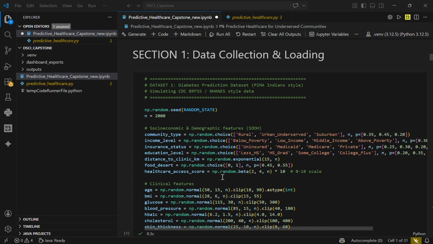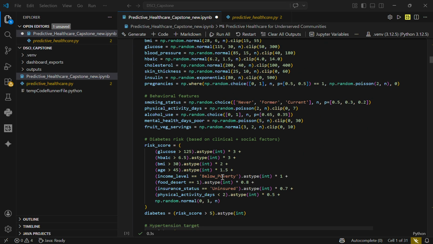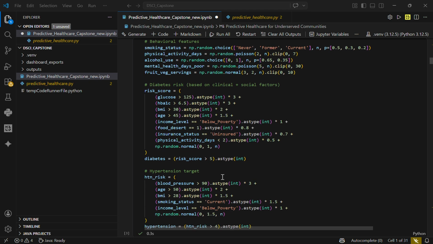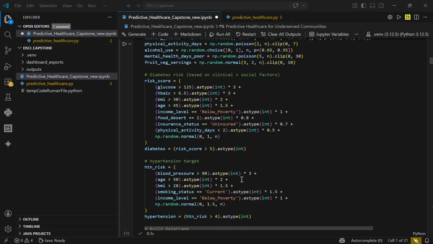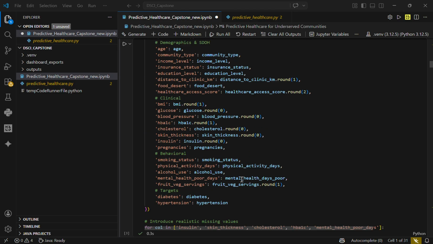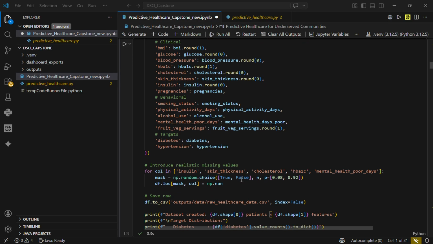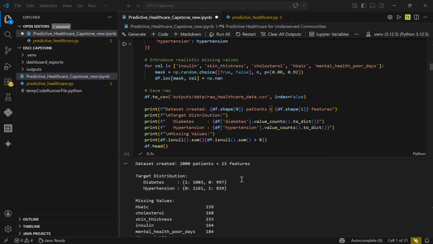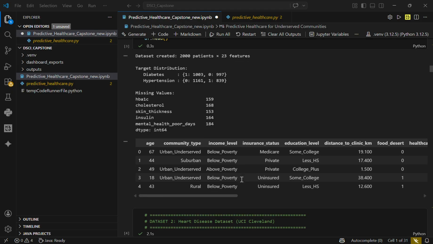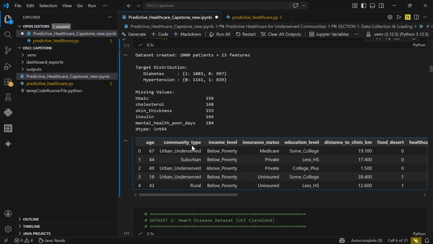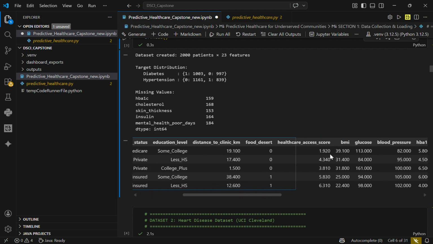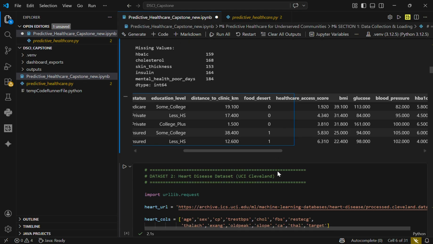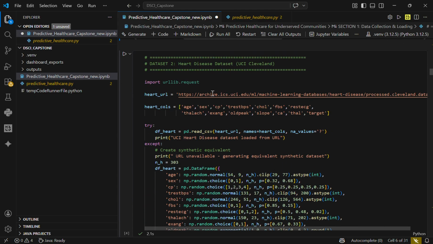After that, our data collection and data loading took place. We built a data set of 2,000 synthetic patients modeled after real CDC health services, and each patient had 23 features across three groups: their social situation, their clinical measurements like glucose and HbA1c, and their lifestyle habits. Here we can see different columns such as age, community type, insurance status, food desert, etc.